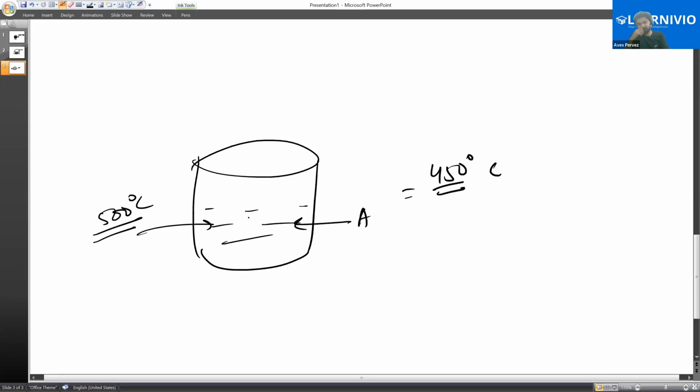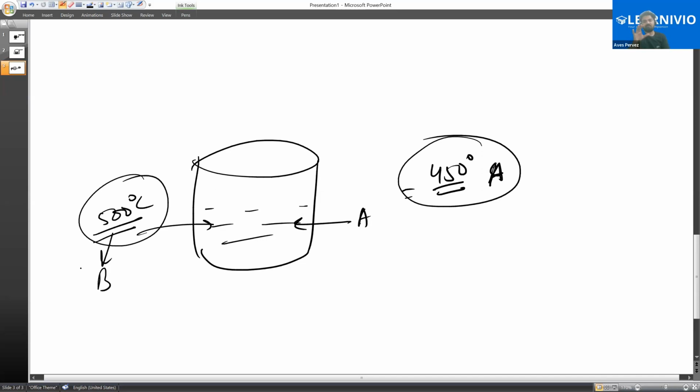So if we want to separate this mixture, meaning substance A, which boils at 450 degrees Celsius, from the other, we know that if we heat it to 450 degrees Celsius, then our substance B will get spoiled. It will disintegrate, it can convert into some other product. You have only studied so far that water boils at 100 degrees Celsius, but some products disintegrate on heating, and they change into other compounds or break down. There can be a chemical reaction at 500 degrees Celsius. So if you heat the mixture to 500 degrees Celsius to separate it, substance B can get spoiled by the heat. So what will we do? We will do vacuum boiling. Understood?